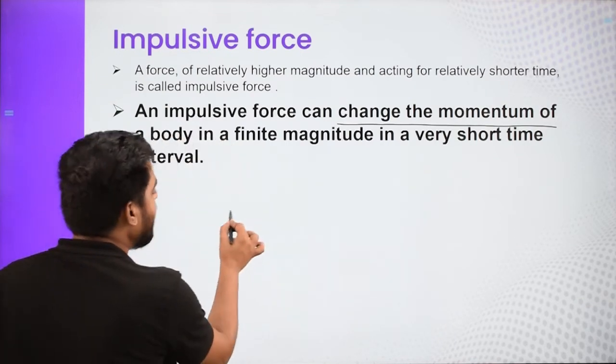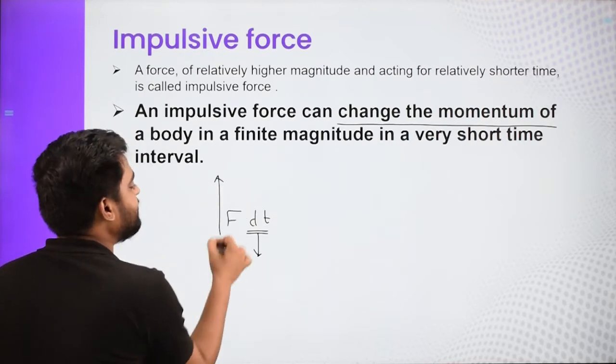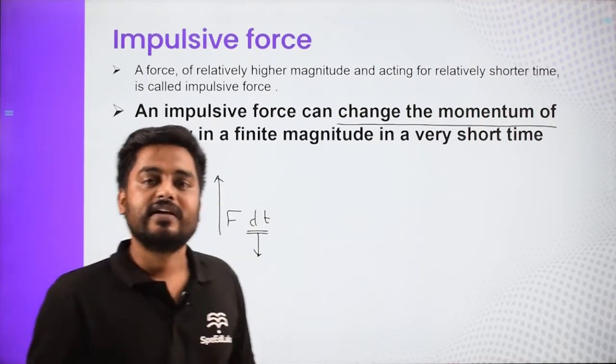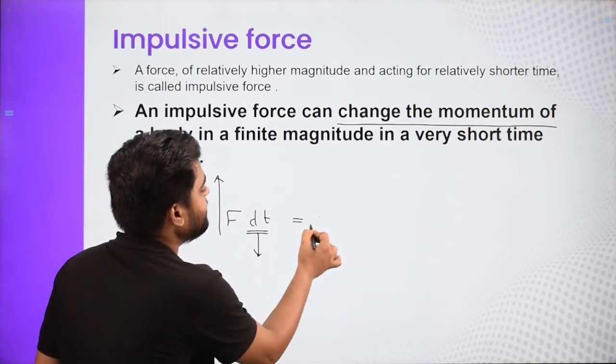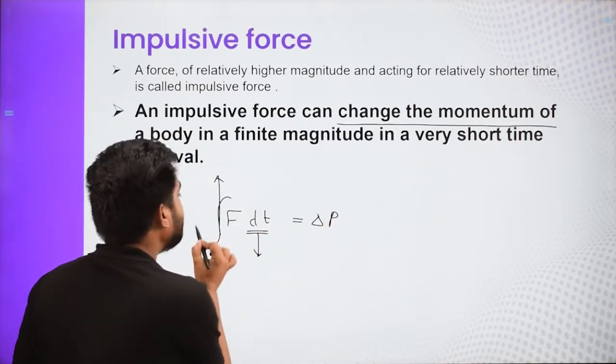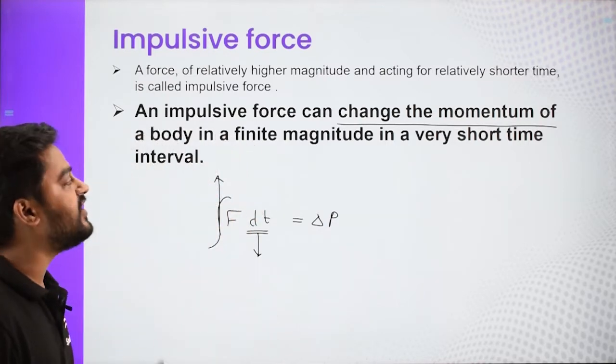So even though in F delta T, this T is very, very small, the F is very, very big. So their product is a relatively finite thing, and that is nothing but the change in momentum, right? And eventually our momentum changes. So momentum changes by a finite quantity.